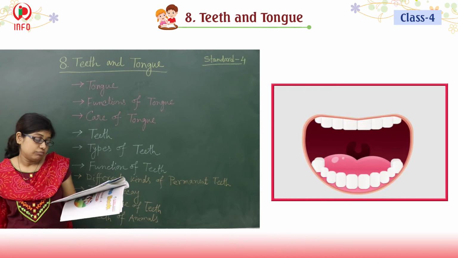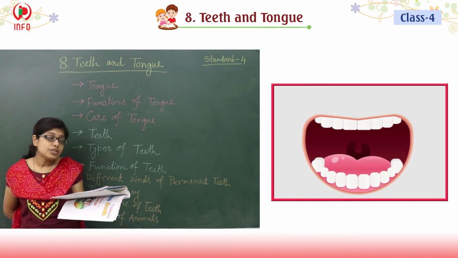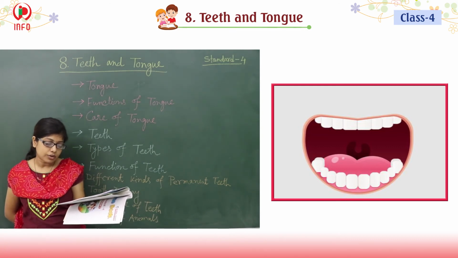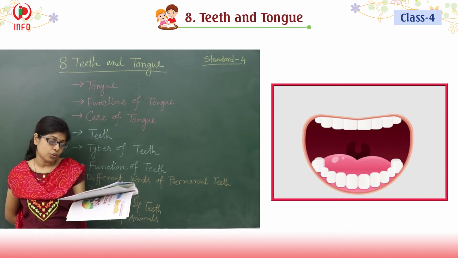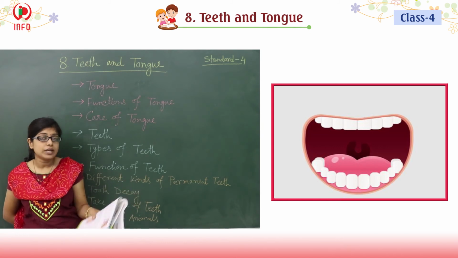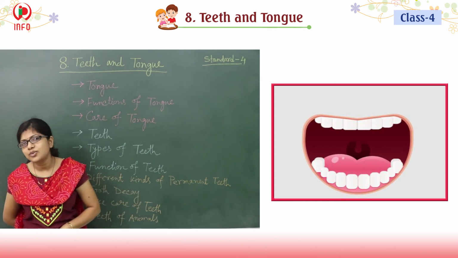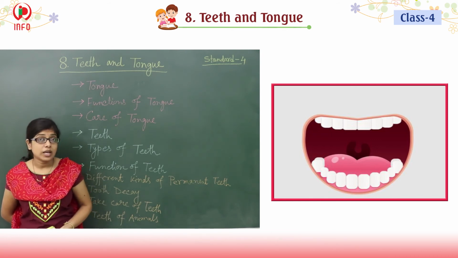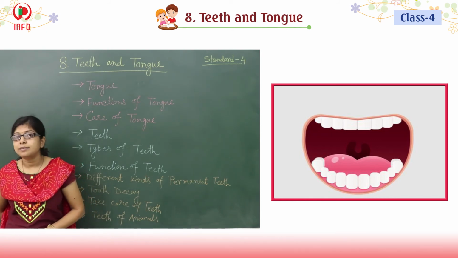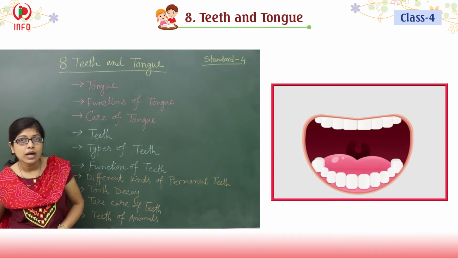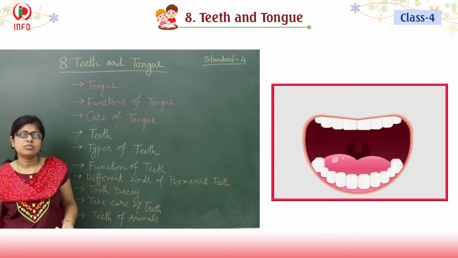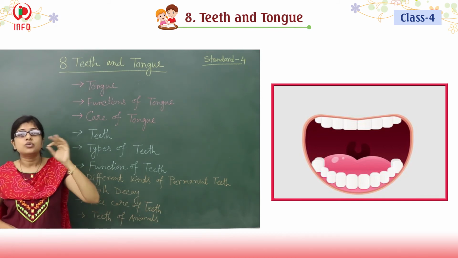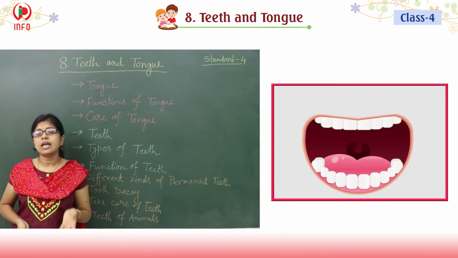So the permanent teeth are the new teeth. Definitely you will get all these teeth, and usually a 12-year-old child has a set of 28 teeth. I know that none of you are 12 years old, is it? So your teeth should be around 20 to 28, like that, is it?